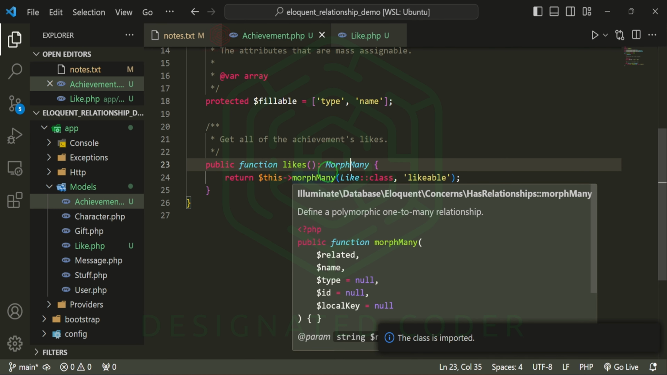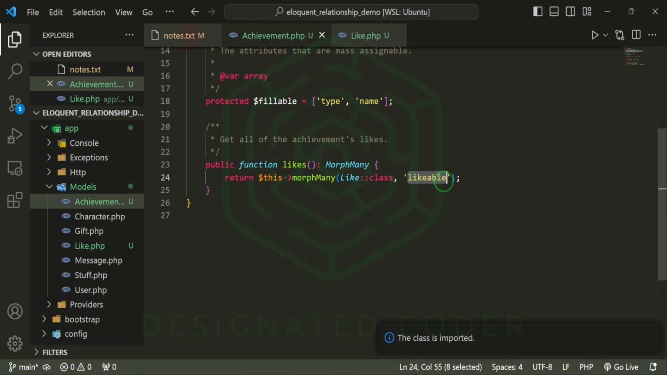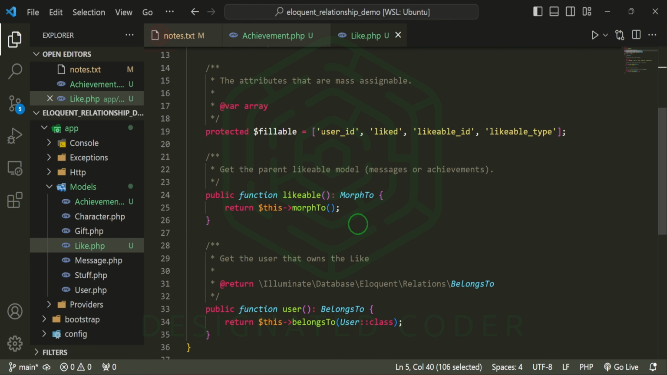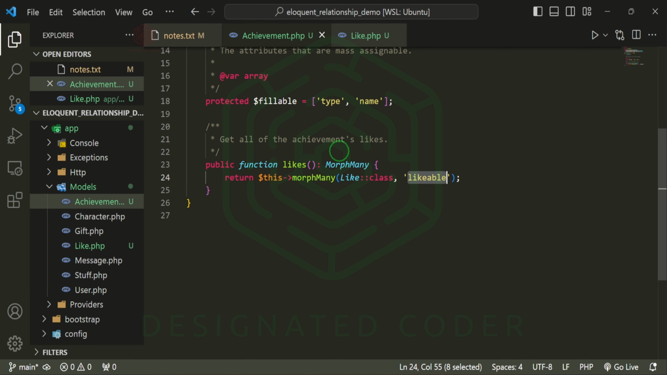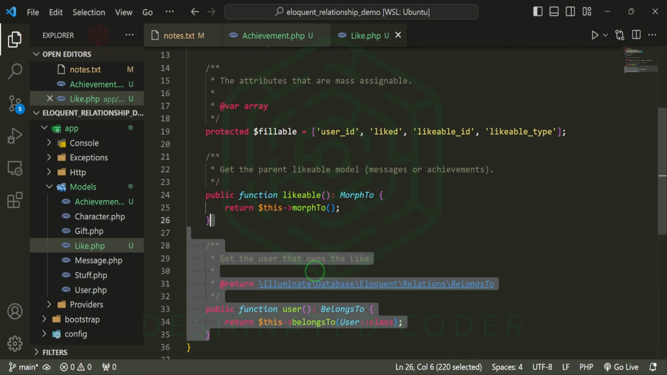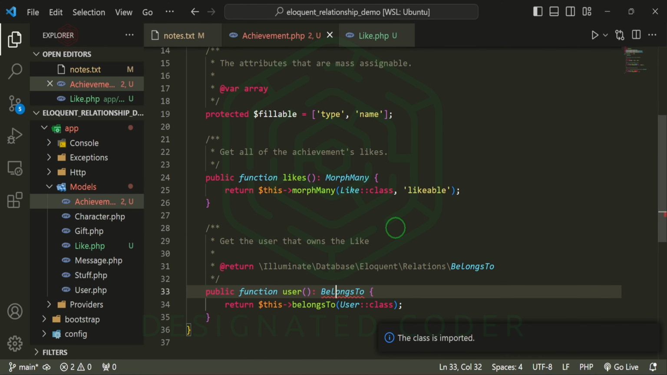This achievement morphs many likes, and then we say likable because that's what this relationship is, and basically it's just calling it in the model. That's all that this is doing. We can also do the relationship to the user. I can grab this one and paste that in.